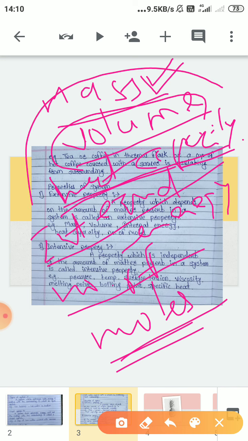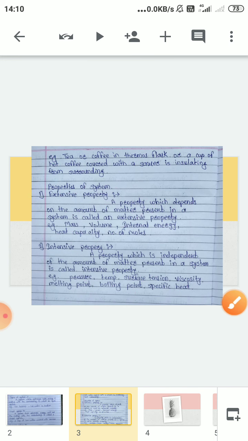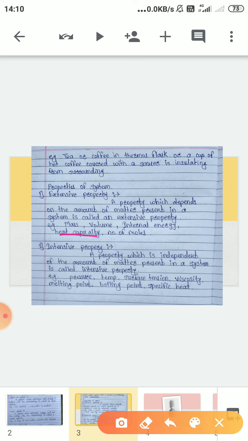So these are the properties: first one is mass, second one is volume, third one is internal energy, fourth one is heat capacity, and fifth one is number of moles. These are the extensive properties. Next, intensive properties are properties which are independent of the matter of substance present in a system. Examples of intensive properties are pressure, temperature, surface tension, viscosity, melting point, boiling point, specific heat, etc.